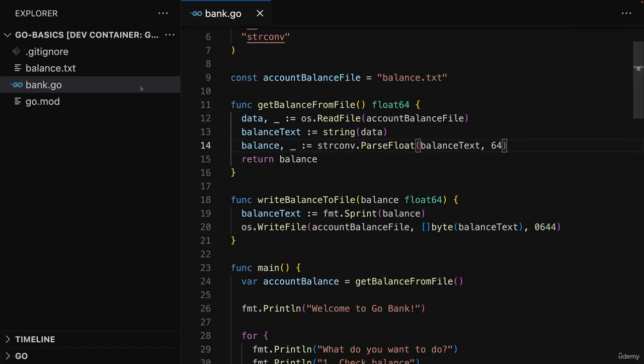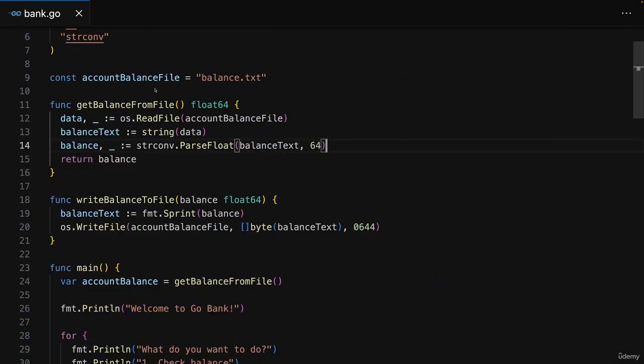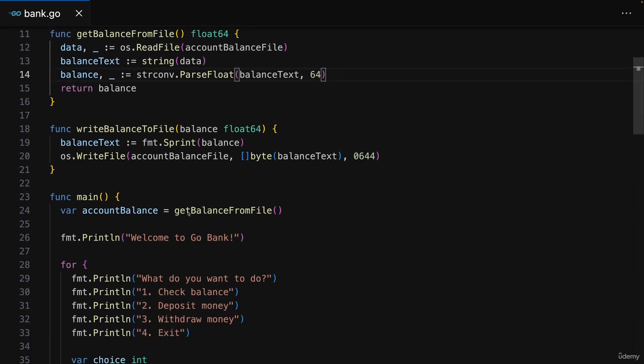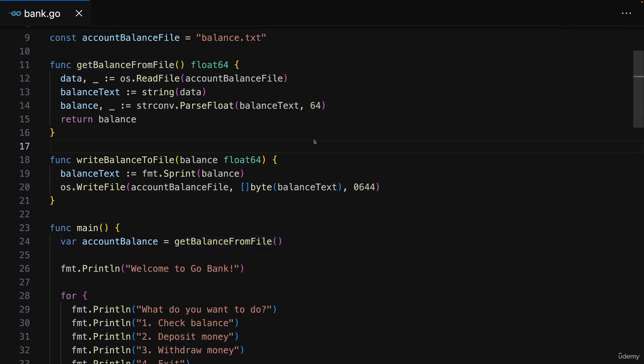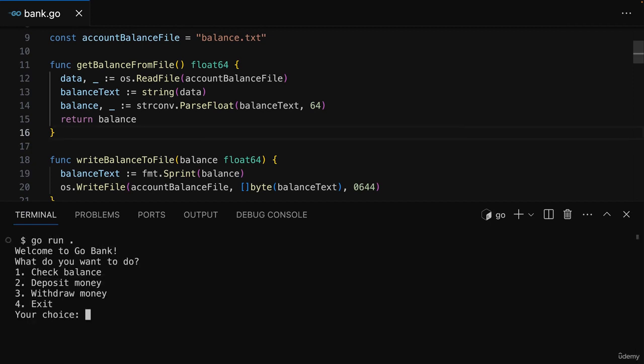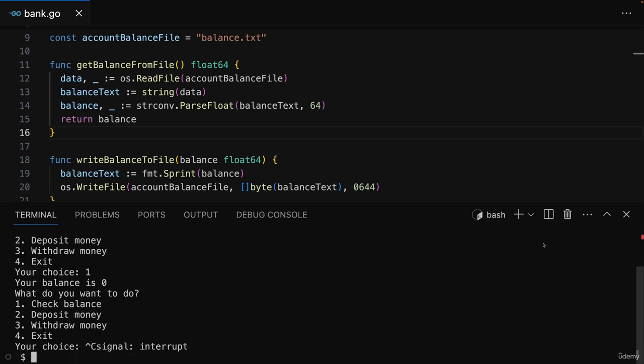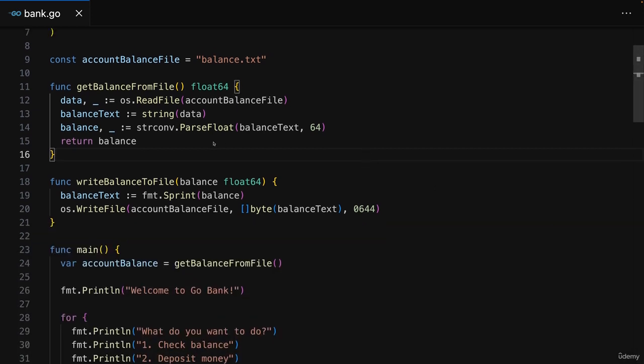To show you what I mean, I will delete this file here, this balance.txt file. With that, reading from that file should fail when the app starts because the file doesn't exist. Therefore, if I run the application, it actually works. But if I check the balance, it of course has a value of 0 in there. So the great news is that indeed here the app doesn't crash, because read file, when it doesn't find a file, does indeed generate an error, as you'll see in a second, but it does not crash your application.